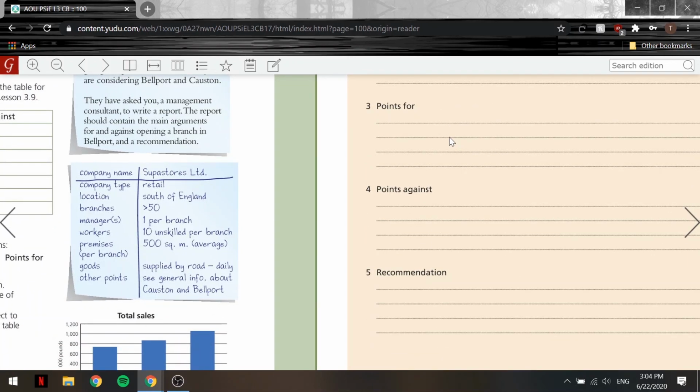I recommend opening the new branch in Bellport. The company will be able to recruit staff easily and attract a large number of customers. They will also benefit from cheaper transportation costs from their warehouse. These benefits are greater than the drawbacks, which include higher salary costs, higher rental costs, and the difficulty of finding a suitable shop unit. Okay, so that was the essay, you guys.